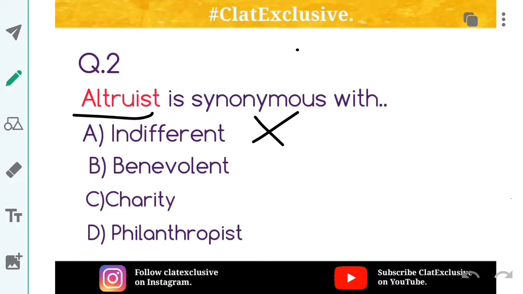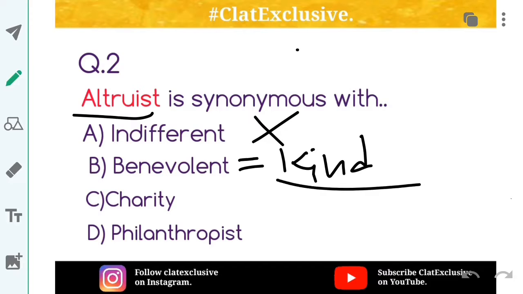Those who are altruist, they are benevolent. Benevolent is someone who is kind enough, but benevolent is not exactly synonymous with altruist. Altruist people are benevolent, but here you have to identify the most appropriate option. There is something more appropriate in this list of options, that is option D.